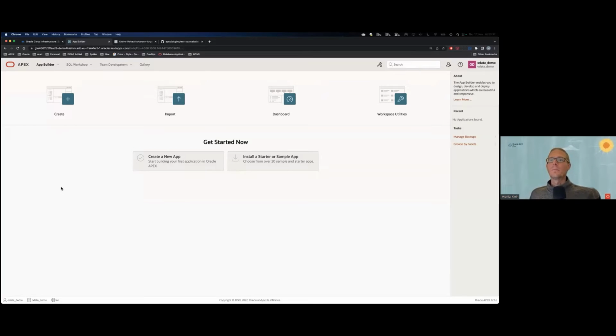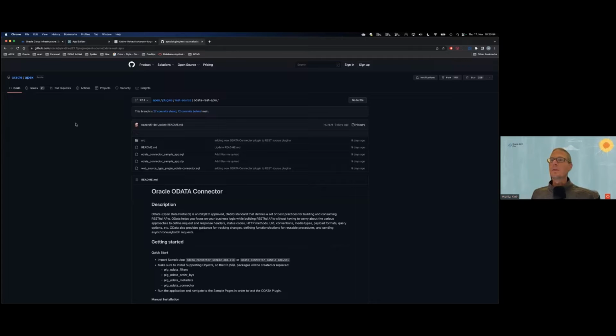Let's get started. So there we are. What I will do, first of all, is how do I get up and running as easy as possible? So thankfully, the link that I'm about to show you was already posted, so I don't have to post it again. So you navigate to the GitHub repository, inside to REST sources, OData REST APIs.